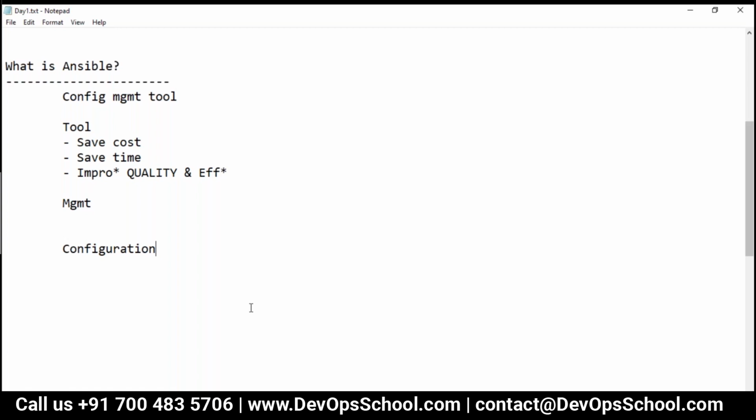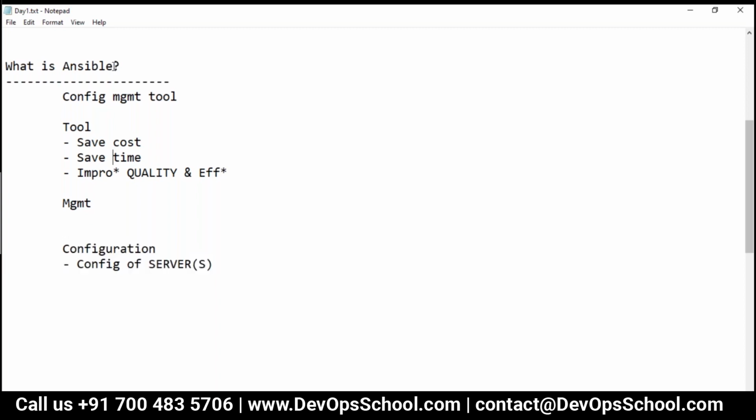So when you learn Ansible and someone is talking about configuration, always think that we are talking about the configuration of server. Mind it, I said server or servers. Okay, now I can correlate.